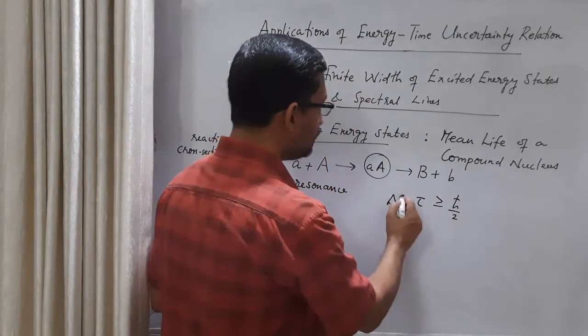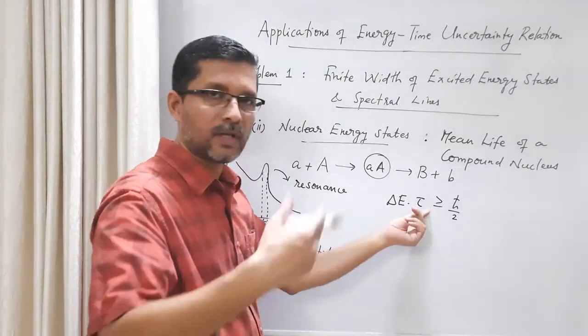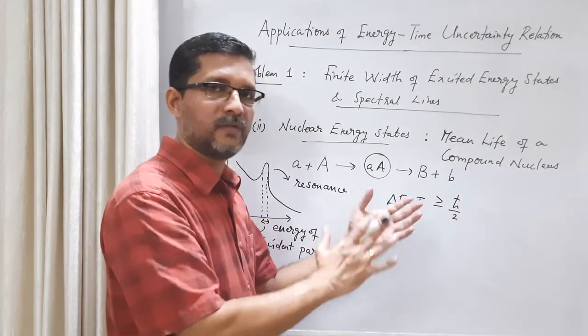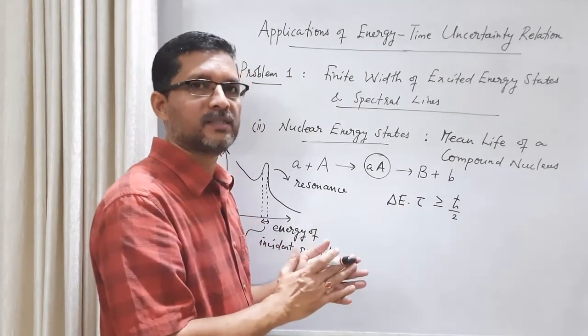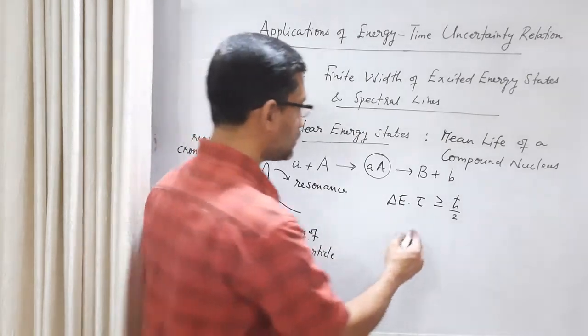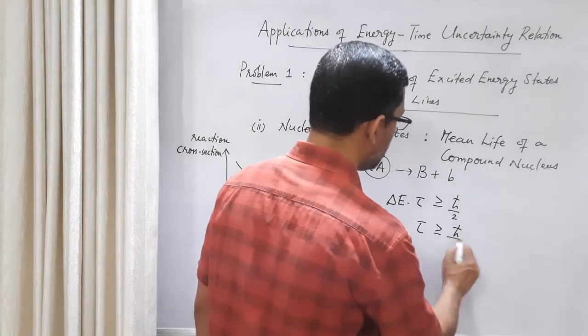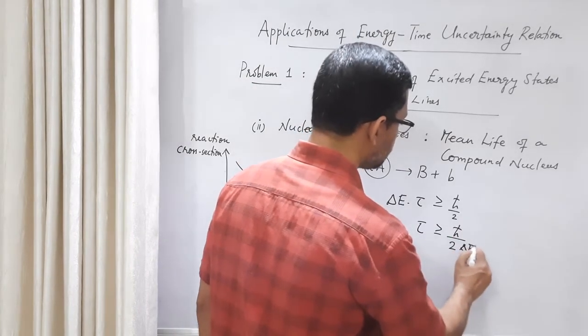So here what we do is we are measuring this from the experimental graph, and we want to calculate tau. In the previous type of problem of atomic excited states, I knew tau and I wanted to calculate delta E. Here it is reverse, that's all. So what is the mean life of the compound nucleus? h cross by 2 delta E.